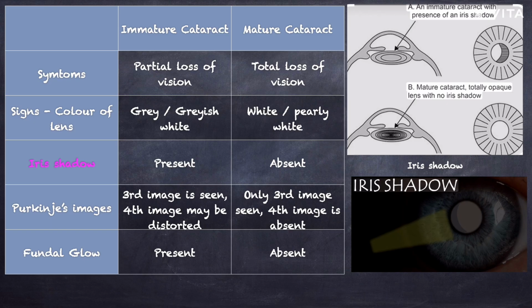If part of the lens is still transparent, a shadow of the iris is cast on the lens. This occurs because the lens is partially transparent and allows light to pass through it, and the opaque portion blocks the light, creating a shadow of the iris. In immature cataract, because some of the lens fibers are still clear, the iris shadow is present. And in mature cataract, the entire lens is opaque, so light cannot pass through and the iris shadow is absent.